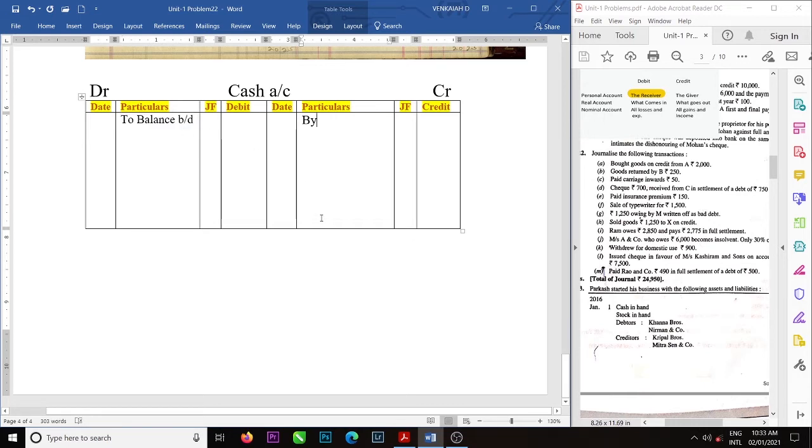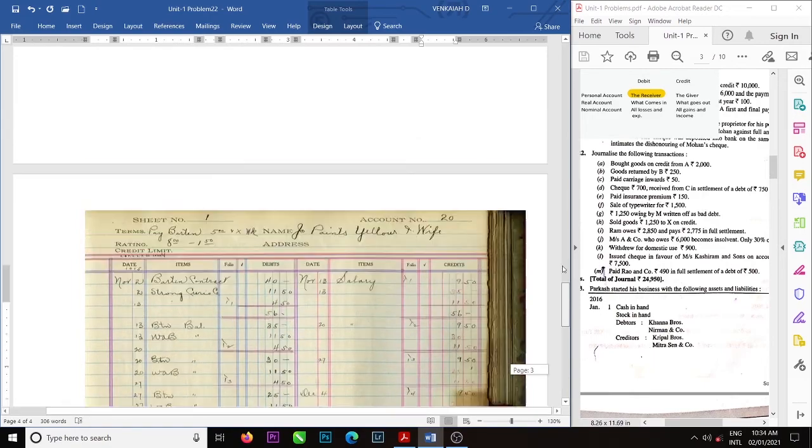And here I am getting the closing balance. Carried down, in the sense balanced. Now, all the items which are related to cash, we post in this cash account.